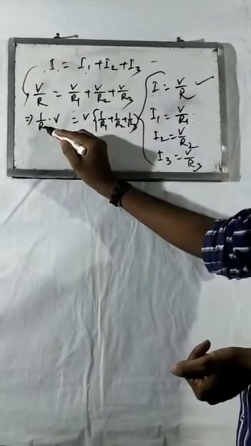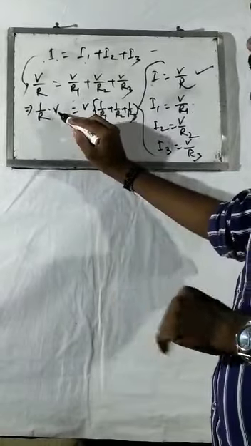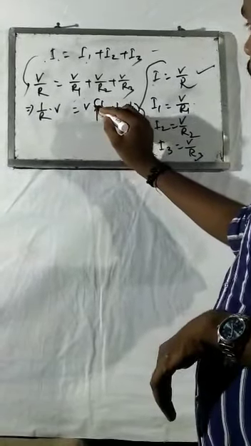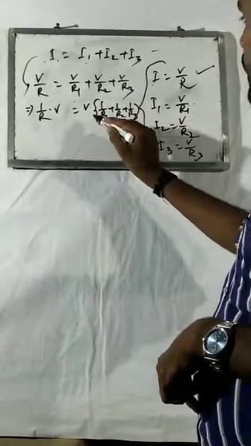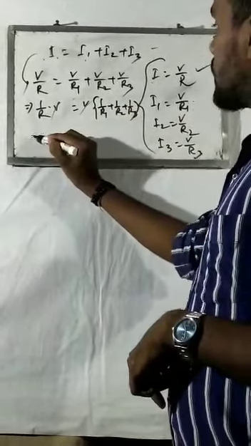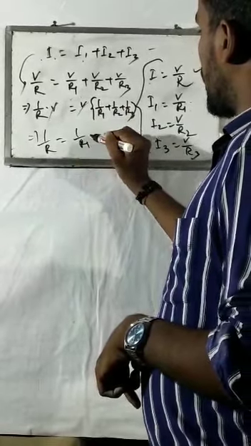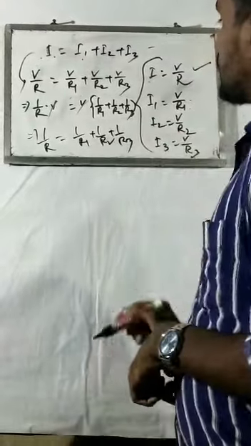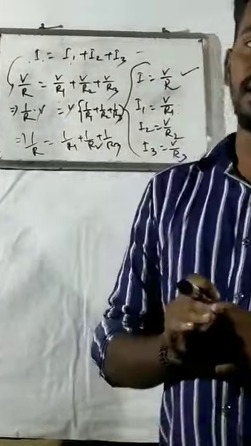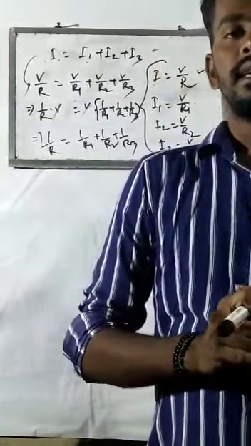V by R equals V by R1 plus V by R2 plus V by R3. I separate this, and once again I take V common, and here 1 by R1 plus 1 by R2 plus 1 by R3 in the bracket, and V on both sides cancels. So 1 by R equals 1 by R1 plus 1 by R2 plus 1 by R3. This is the total resistance when resistors are connected in parallel.